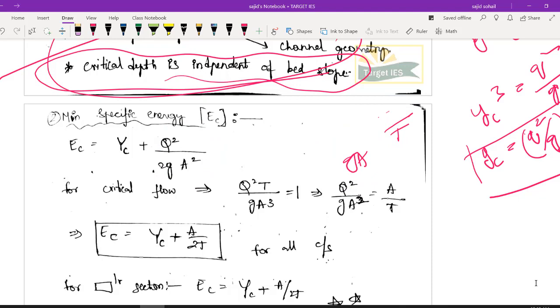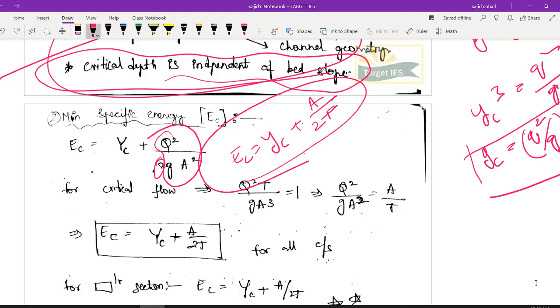So what will be my EC value? My EC will be YC plus A by T, here there was a 2, so 2T, right? Because Q square by G A square is nothing but A by T, right? So I'm just using that. My EC is equal to YC plus A by 2T.